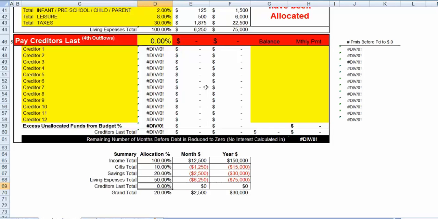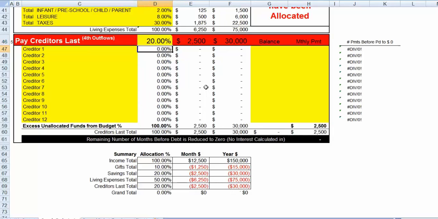And what's left are any creditors or debt. And the creditors could be auto loans, it could be medical bills, it could be student loans, it could be credit card debt, anything that you're dealing with. So let's assume that we have our final 20% added in to pay our creditors.